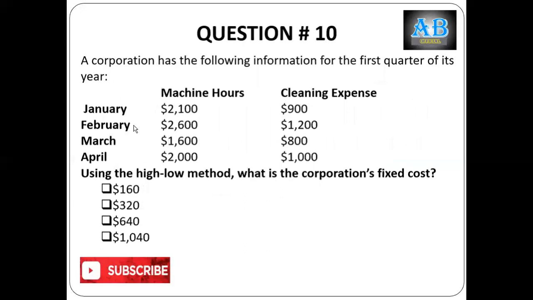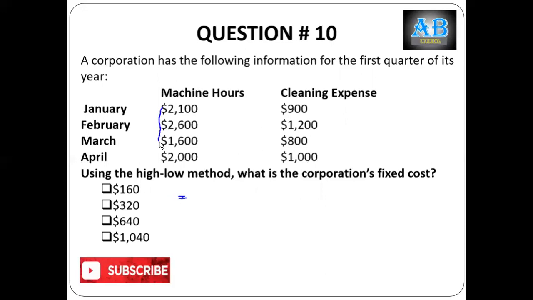Let's move to the next question. A corporation has the following information for the first quarter of the year: machine hours and cleaning expense. Using the high and low method, what is the corporation's fixed cost? Just do the steps. First step, higher activity level. Which one is the higher activity level?